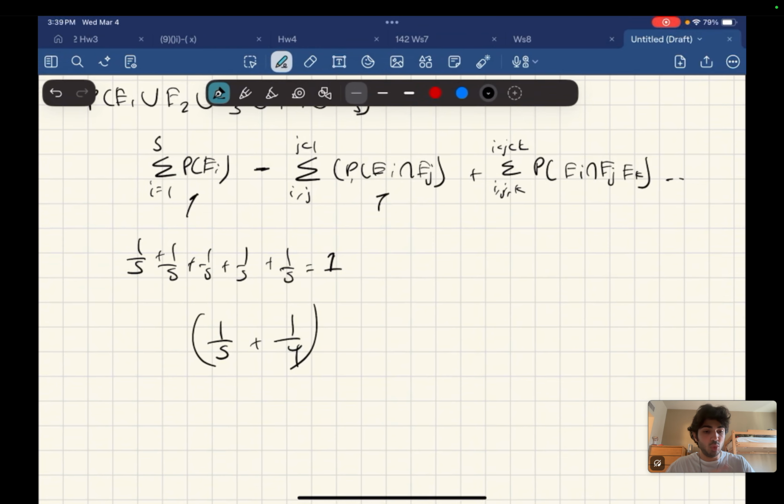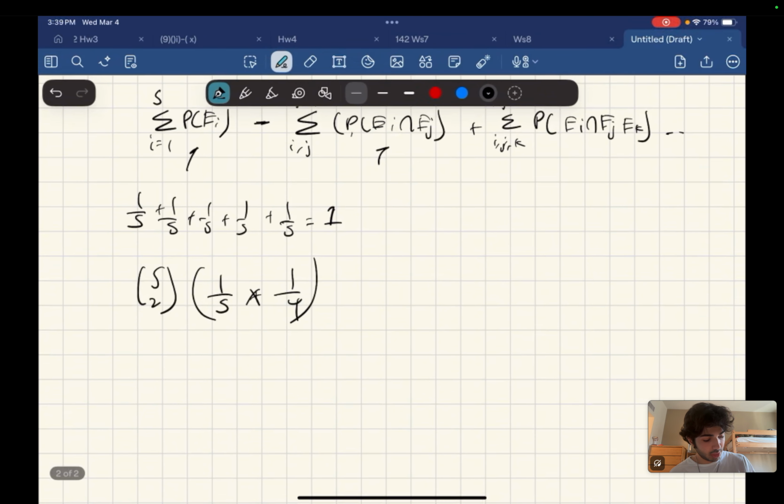But we have 2 letters, so for all j less than i, there is 5 choose 2 ways we can have any letters go in the right slots. So 5 choose 2.